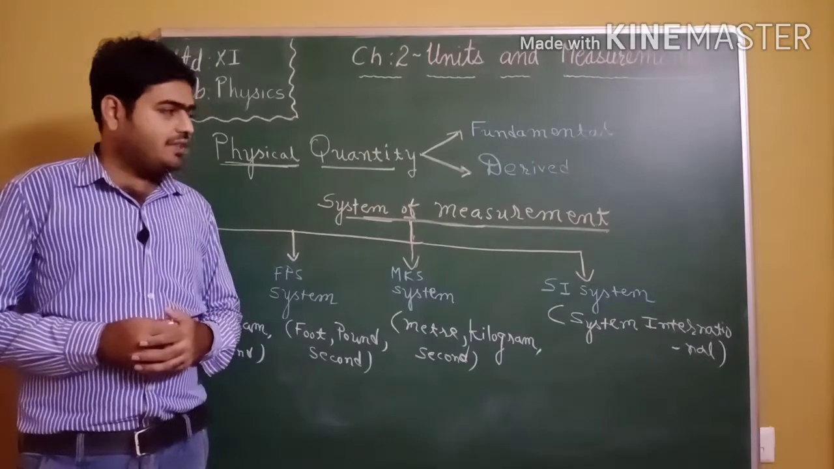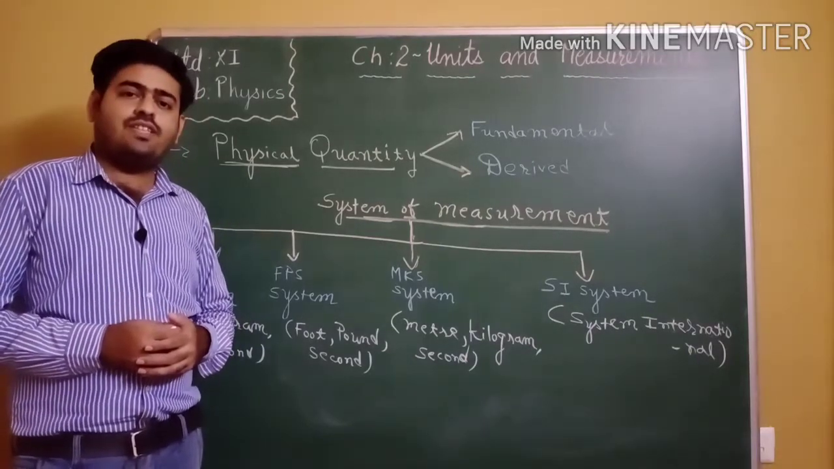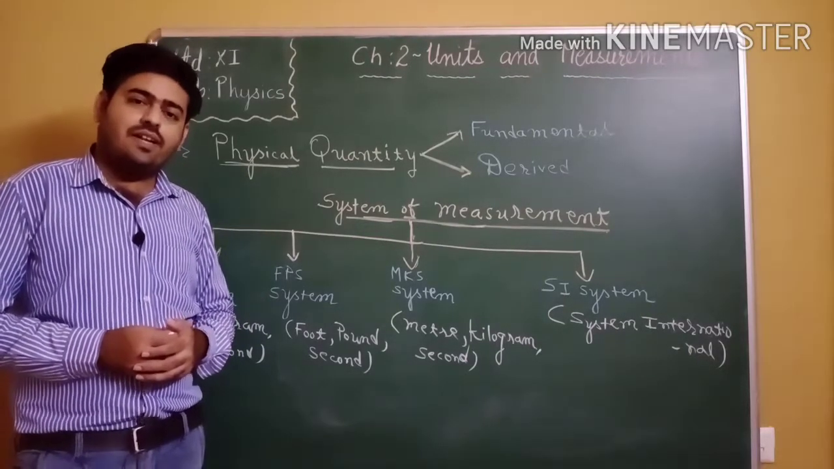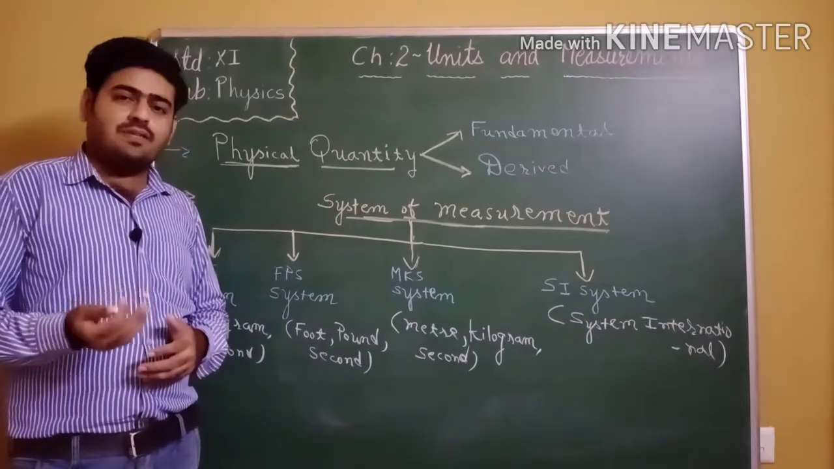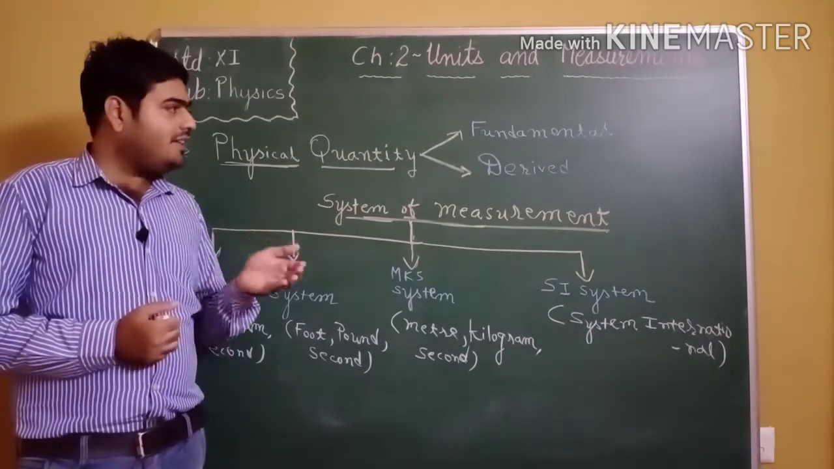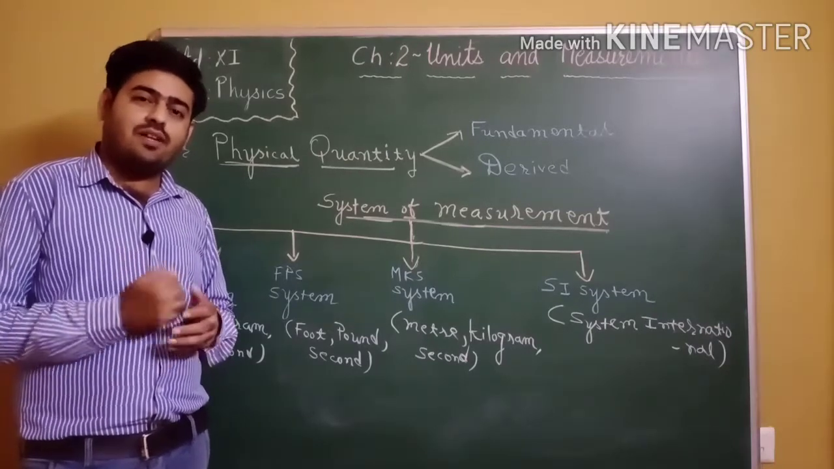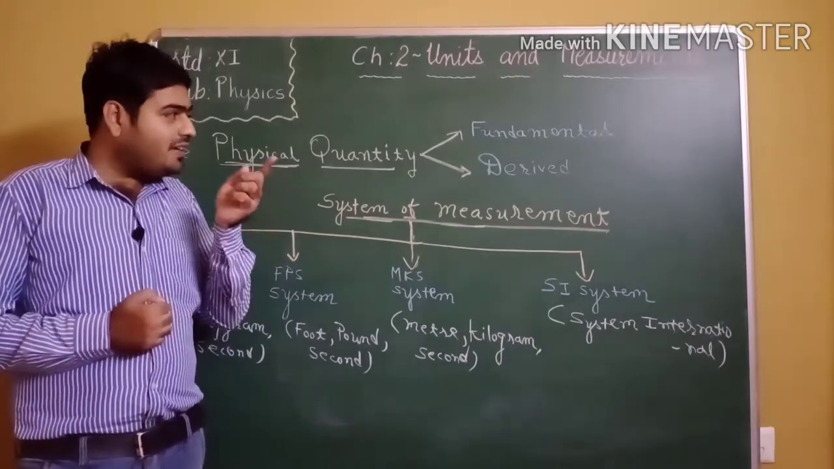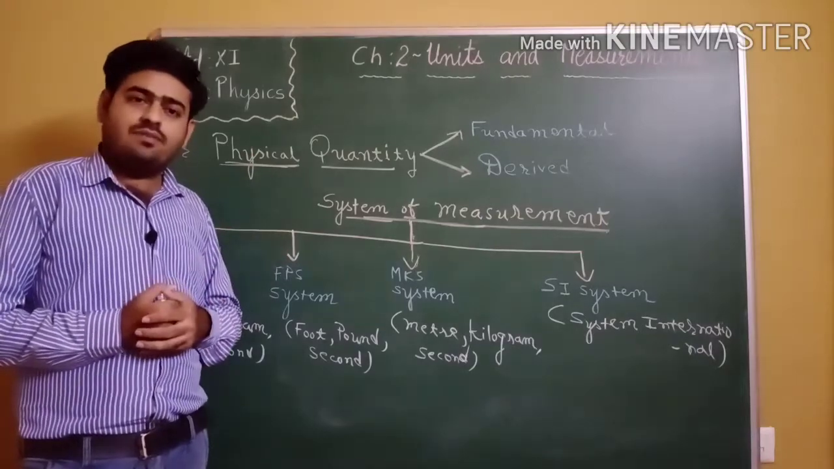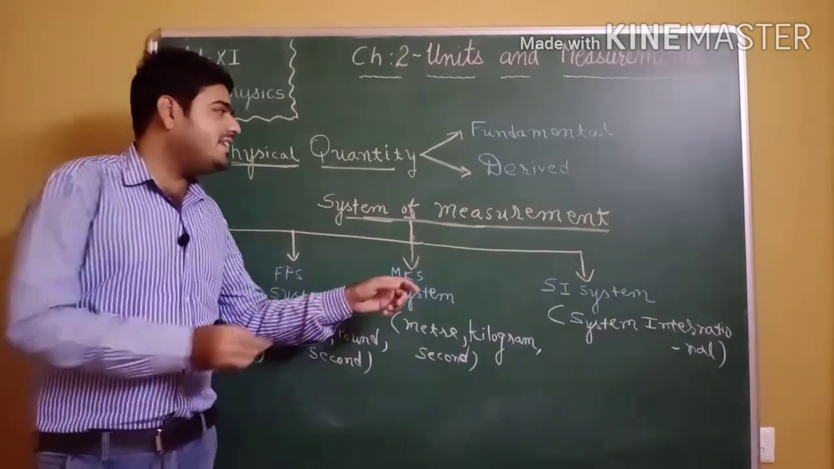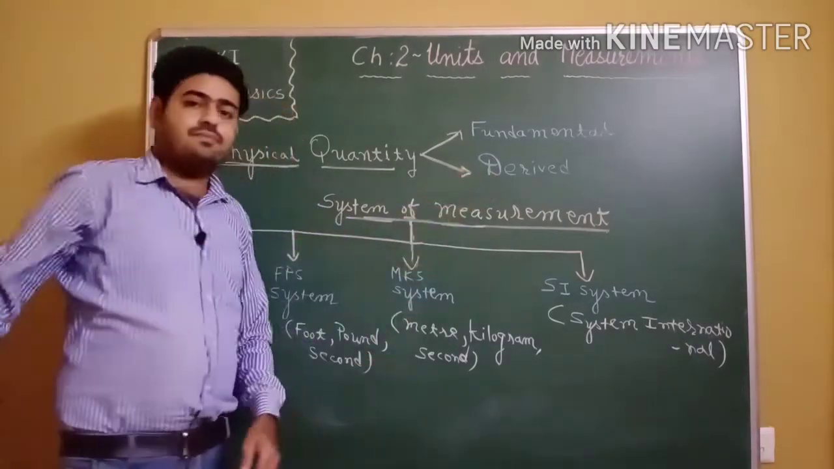For example, velocity. Velocity, that is nothing but displacement upon time. Displacement is kind of length, so length upon time. Length, that is fundamental physical quantity, time, that is fundamental physical quantity. So length upon time will give you velocity. So velocity can be considered as derived physical quantity.